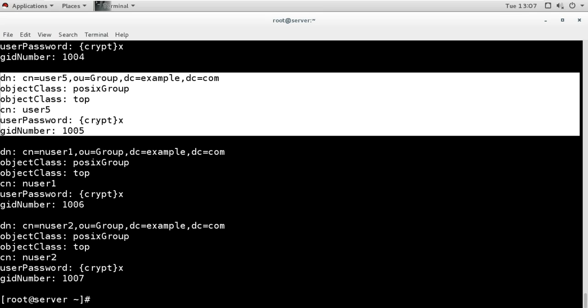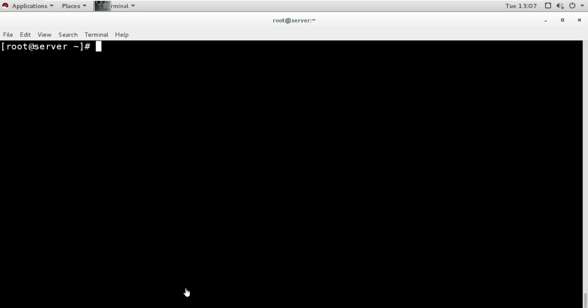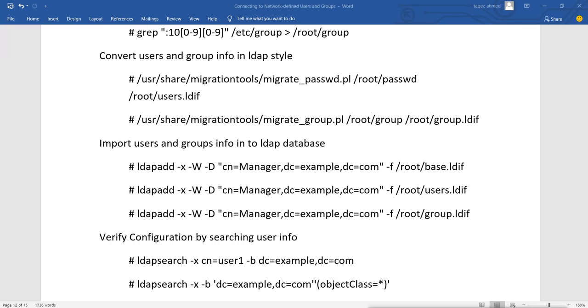So now we have converted the user information into LDAP style. Now what we can do, we can add those users information into our LDAP server database. So after this, we can import users and groups info into our LDAP database.